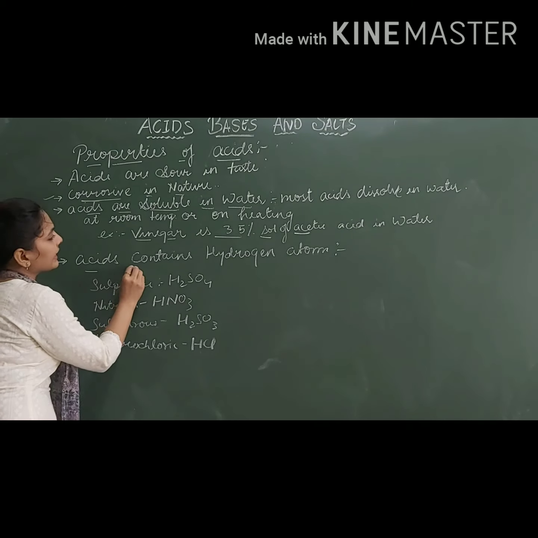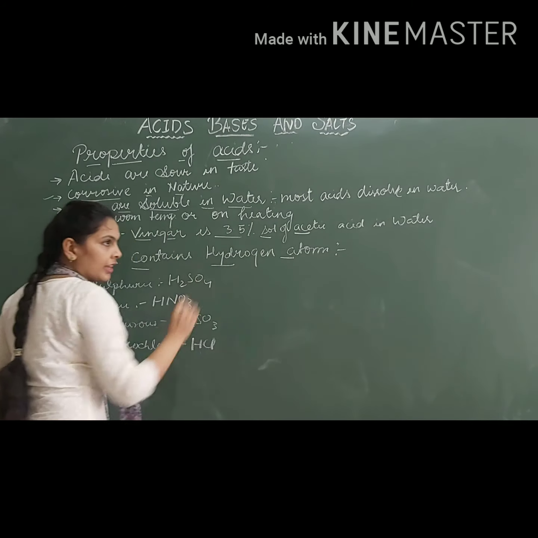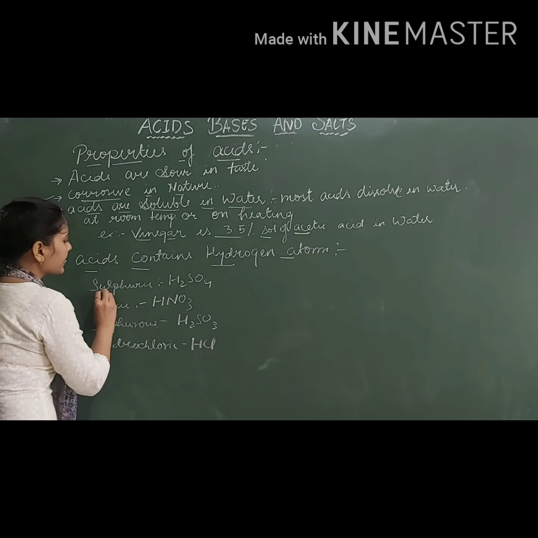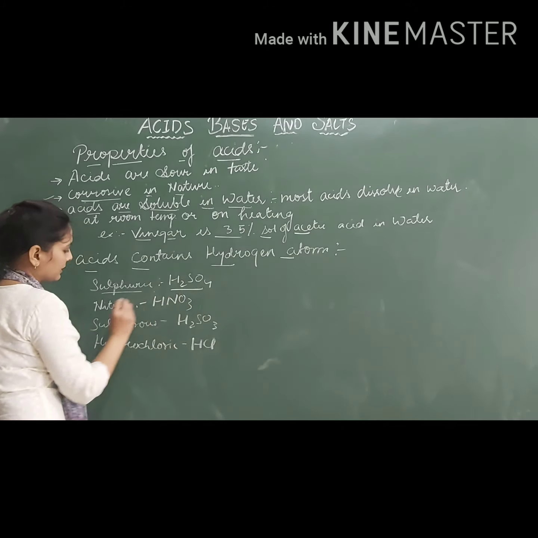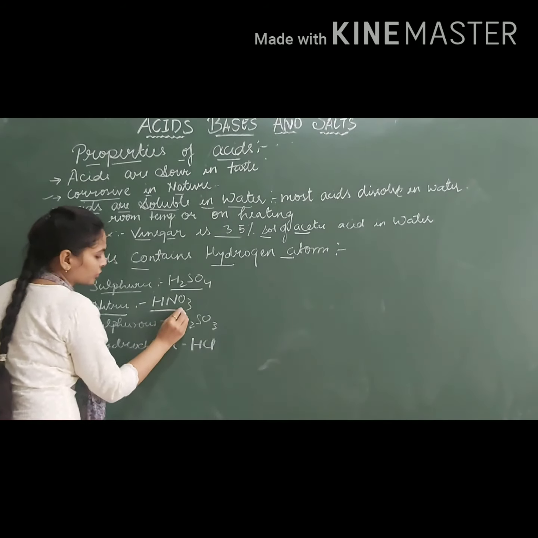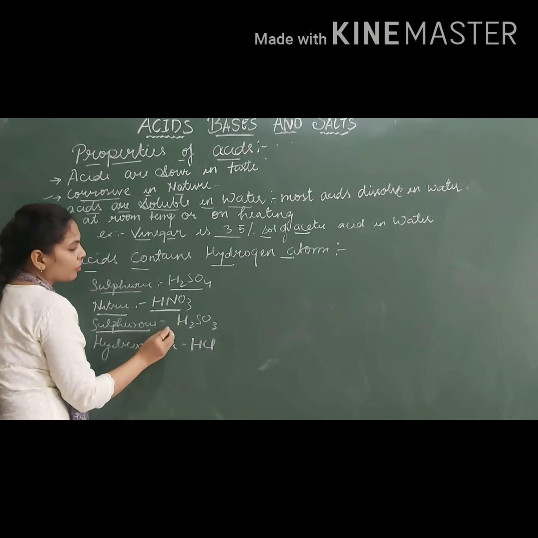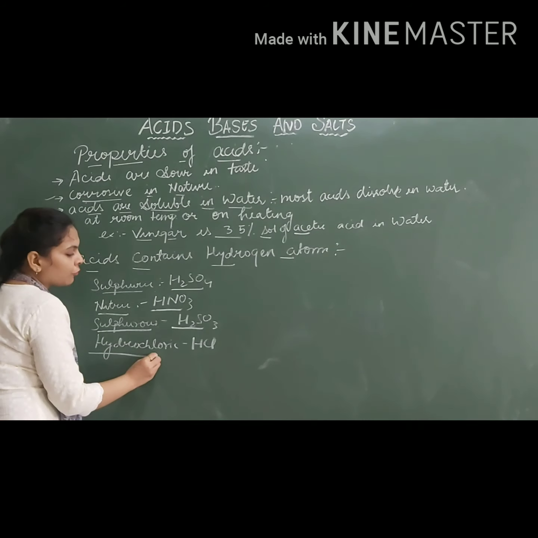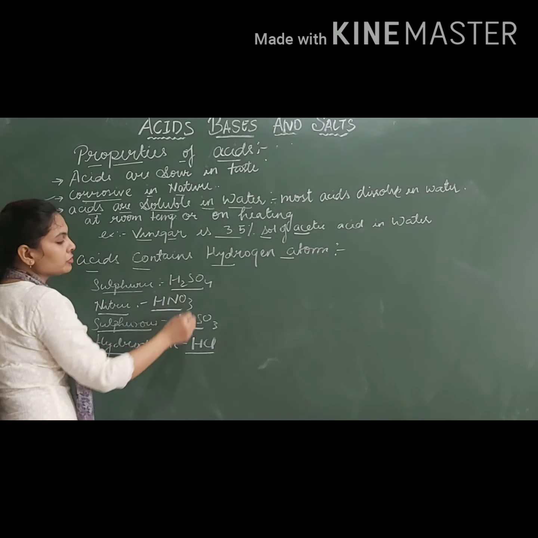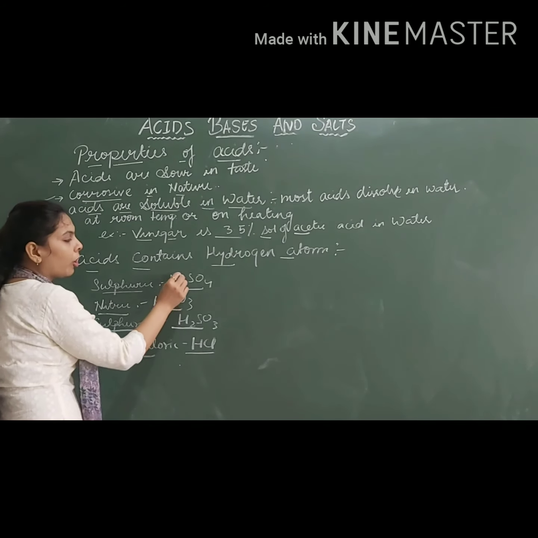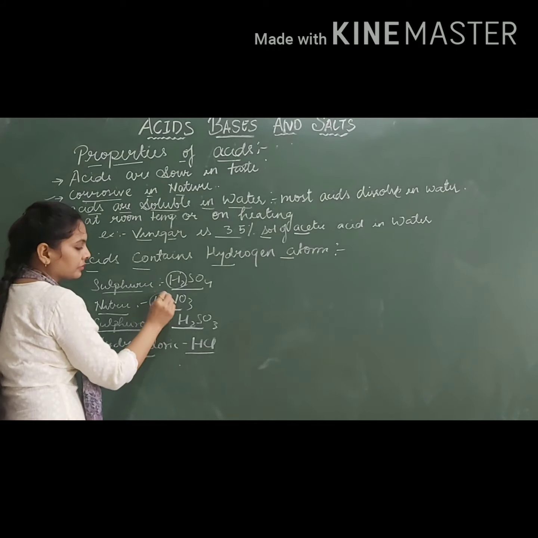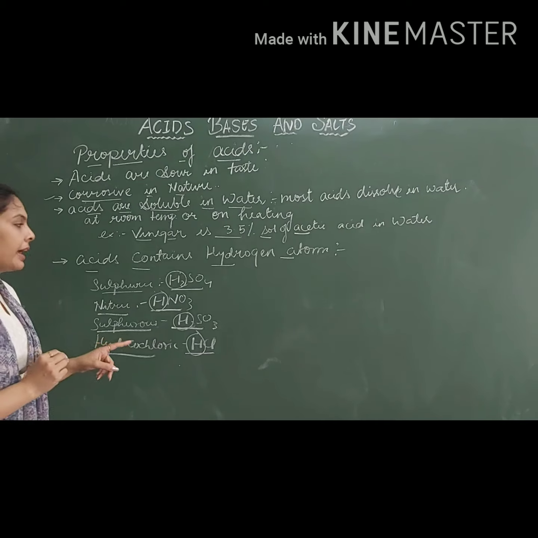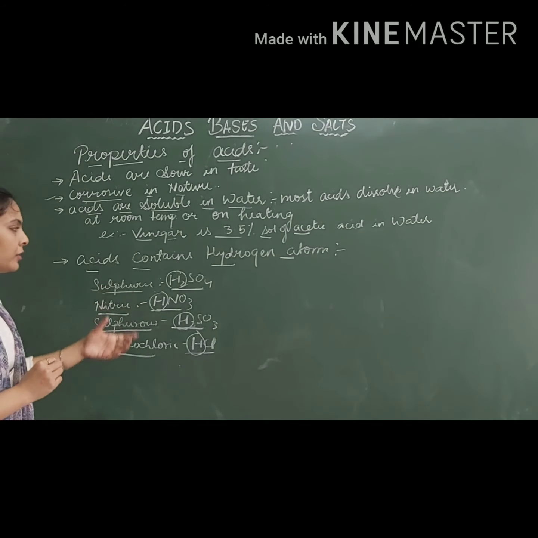Next is acids contain hydrogen atom. If you recall the names of any acid, for example, sulfuric acid, the formula is H2SO4. Nitric acid, the formula is HNO3. Sulfurous acid, the formula is H2SO3. Hydrochloric acid, the formula is HCl. So can you see one thing common between all? They all have a hydrogen atom.